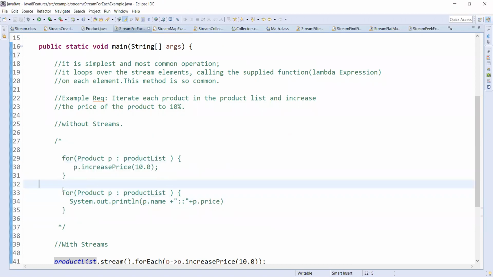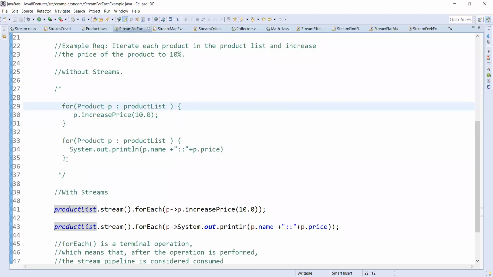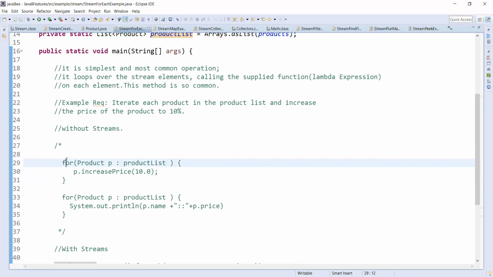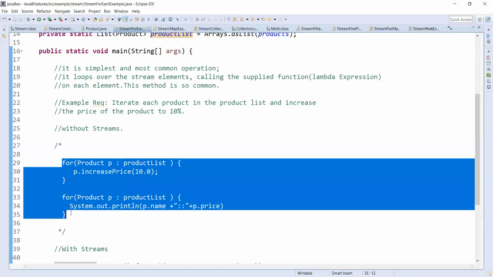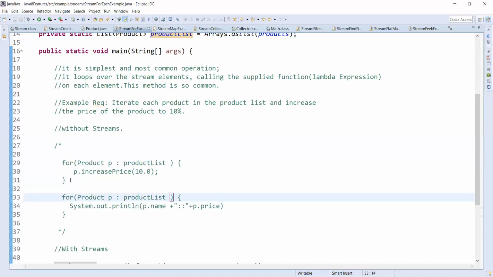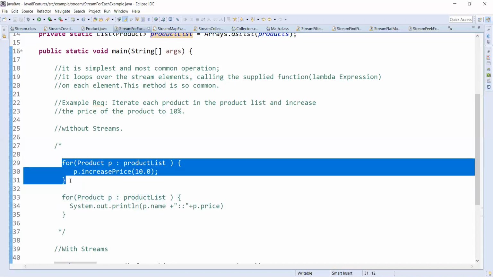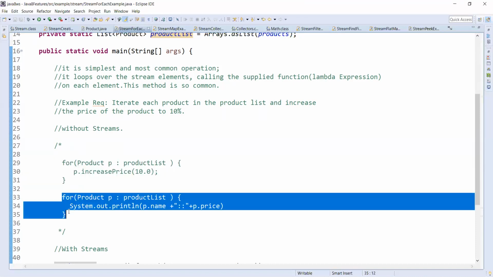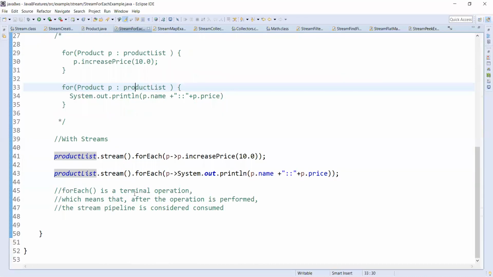Now coming to streams. In streams, most of the time we use only a single statement. A single statement will do all these operations. Whatever I mentioned here, it will do. These three statements will be done in one, and these three statements will be done in one single statement.